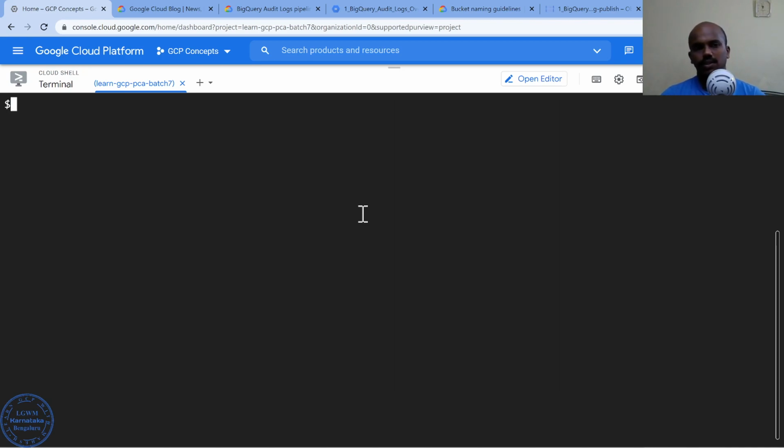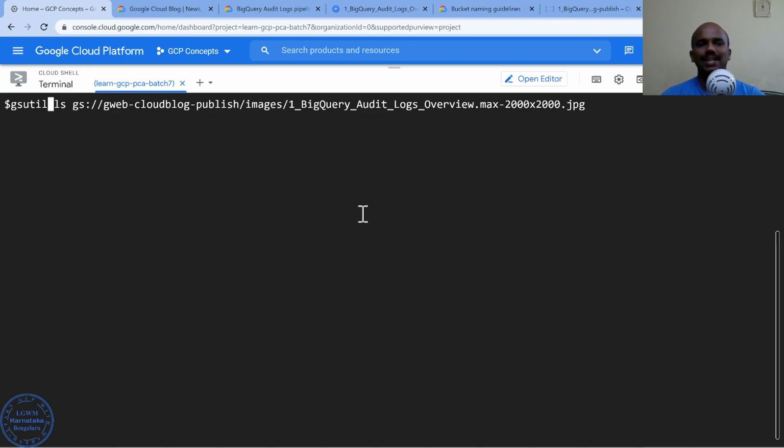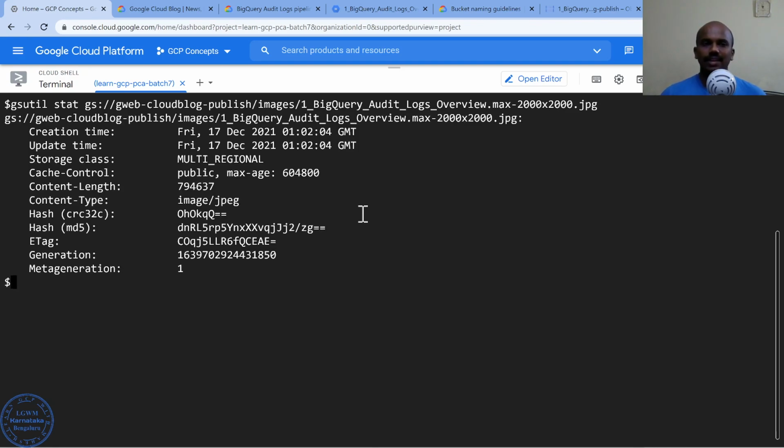Not only this, I can also get some statistics, folks. I get statistics indicating that it is a multi-regional storage class. This is information which someone should not even know. I also understand they have put some metadata field, and the data is going to expire. The maximum caching is for 7 days.